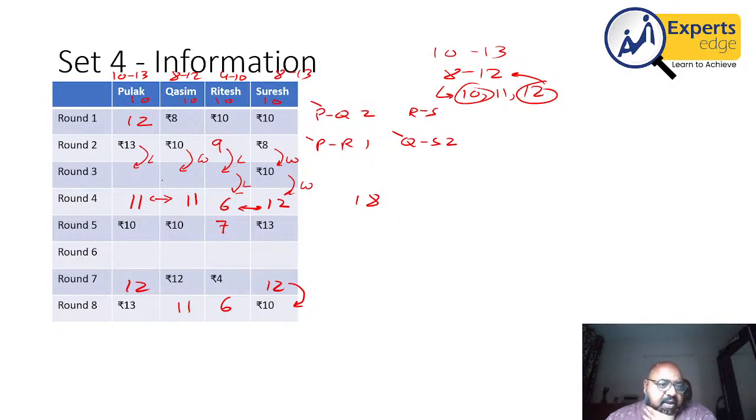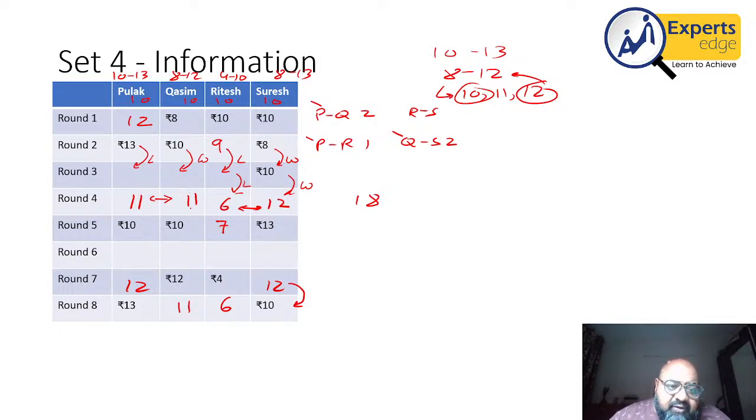One case could be both of them are 11, 11 and 11. So that will be 22, 32 and 8. That will work. And then both of them will remain the same. So the game will be between P and Q.